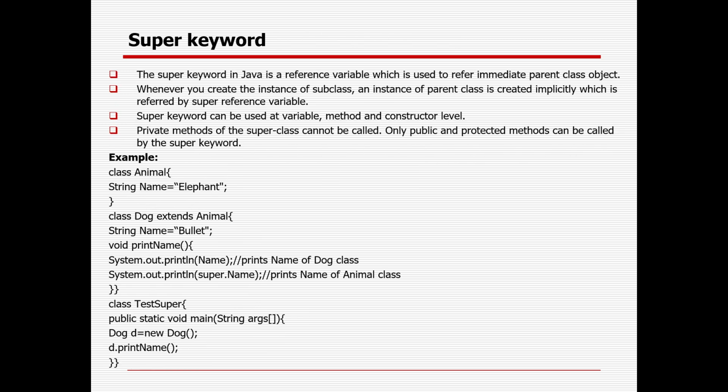With the help of the super keyword you can refer to the immediate parent class object. The super keyword in Java is a reference variable which is used to refer to the immediate parent class object. Whenever the user creates an instance of the subclass, an instance of the parent class is created implicitly, which is referred to by the super reference variable. The super keyword can be used at variable, method and constructor level as well. A private method of the superclass cannot be called. Only public and protected methods can be called by the super keyword.